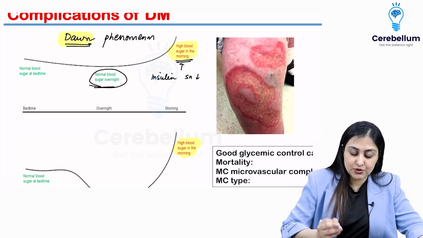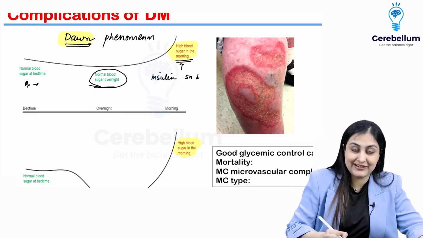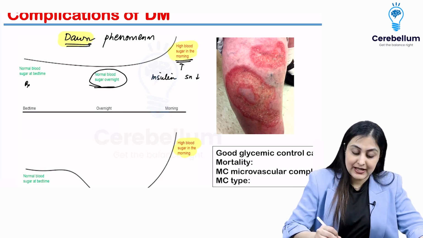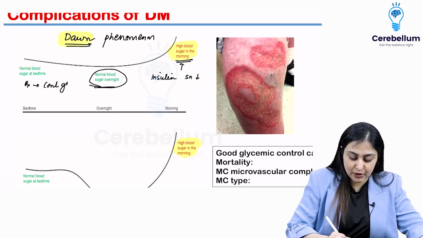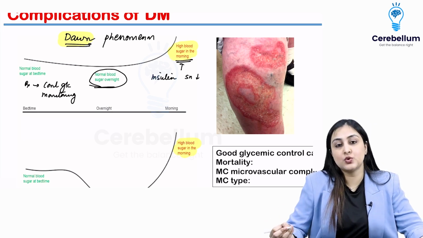And how to control it, how to treat it, is you give frequent glucose monitoring. So it's better that the patient takes continuous glucose monitoring and infusion rather than just a basal glucose which is increased.